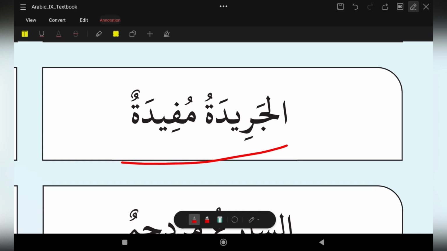This is a feminine sentence. When it is feminine, we have to use kanat instead of kana.